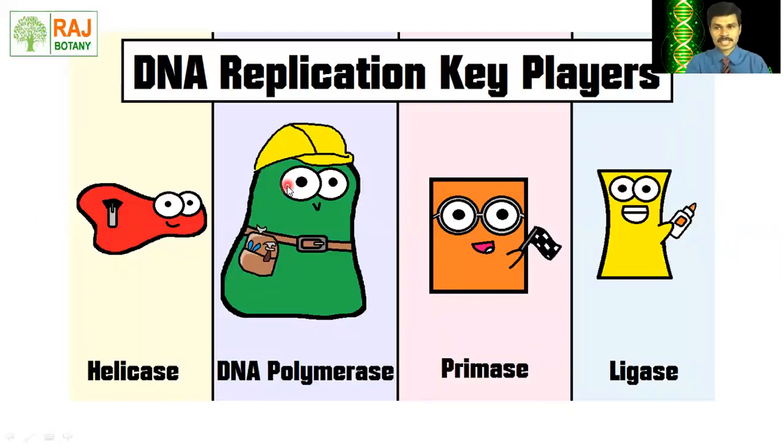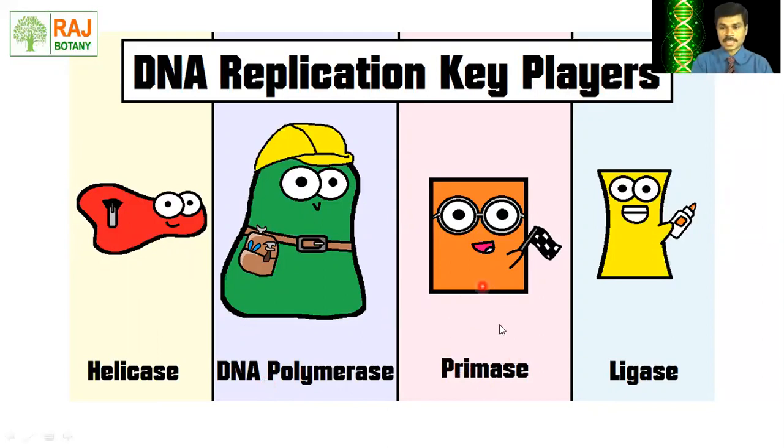Deliberately, I have kept this slide: the DNA replication key players, or DNA replication enzymes. Helicase, which we have discussed earlier, unwinds or breaks the hydrogen bonds present for the pairing of the nitrogen bases and unwinds the two strands of the DNA. Then the DNA polymerase enzyme triggers the extension or formation of complementary strands.